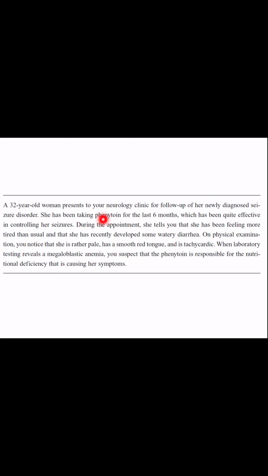A 32-year-old woman presents to your neurology clinic for follow-up of a newly diagnosed seizure disorder. She has been taking phenytoin for the last 6 months, which has been quite effective in controlling her seizures. That fits. During the appointment, she tells you that she has been feeling more tired than usual and that she has recently developed some watery diarrhea. On physical examination, you notice that she is rather pale, has a smooth red tongue, and is tachycardic. When a laboratory test reveals a megaloblastic anemia, you suspect that the phenytoin is responsible for the nutritional deficiency that is causing her symptoms. So phenytoin is a drug which hinders the absorption of folic acid.